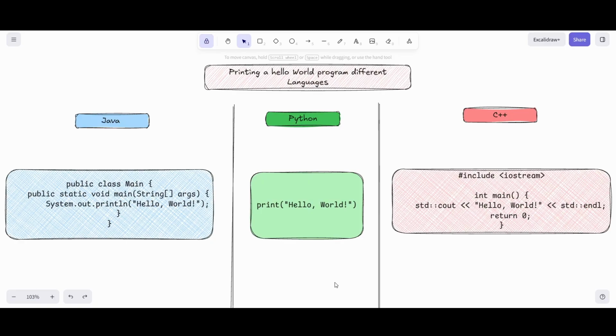Python doesn't make you write extra, unnecessary rules just to do something simple. If you want a computer to just say hello, look at how much extra stuff you have to type in Java and C++ compared to Python. I think everyone understands why Python has such a simple syntax.